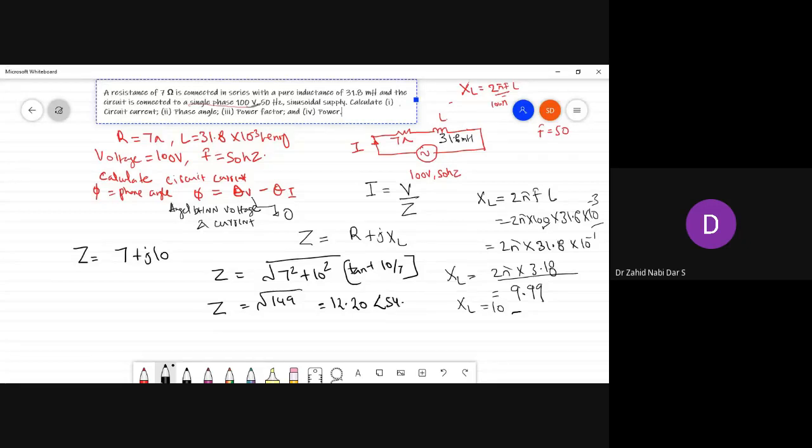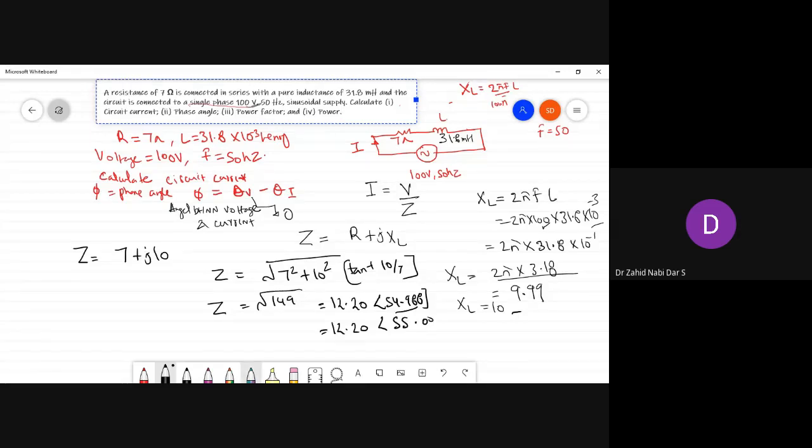You do tan inverse of 10 by 7. You will get this angle. How much are you getting? 55.0, sir. Okay, that is almost equal. Let's take that only. 12.20 at an angle of 55. This is also very close. 54.988 is almost equal to 55. Maybe I have taken 9.99, that's why I'm getting this value. If you're taking 10, you might get this. You can approximate like that because we approximated it to 10.